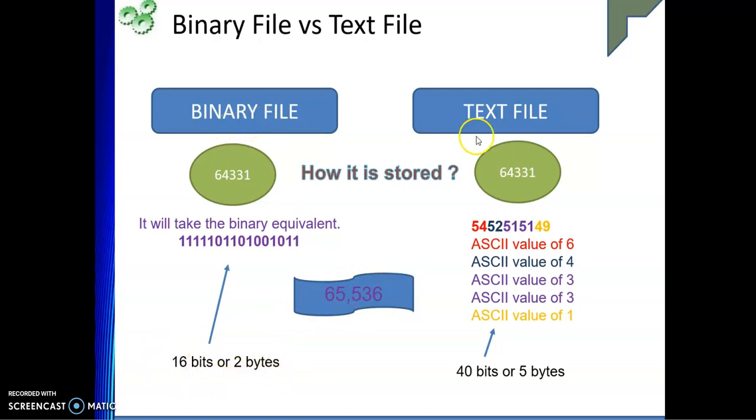But whenever you talk about a text file, when the number becomes bigger and bigger, the number of bytes or bits required increases, right? So that's the difference between a binary file and a text file when you're talking about storage. You just have to remember that a binary file stores in a binary equivalent, and a text file stores in the form of text, in ASCII values. Each of these digits we represent in the form of an ASCII value. So now let's move forward.